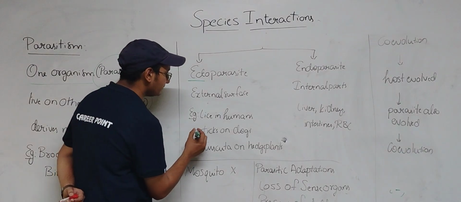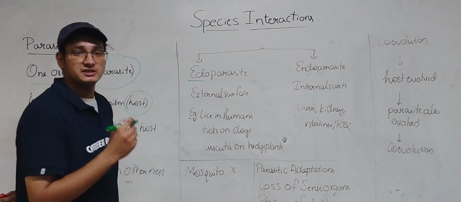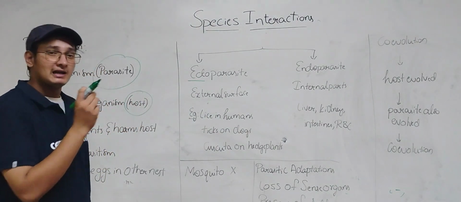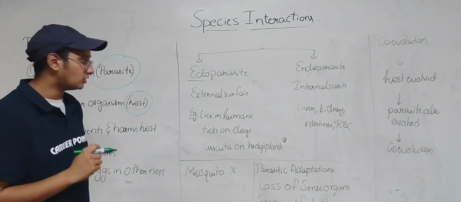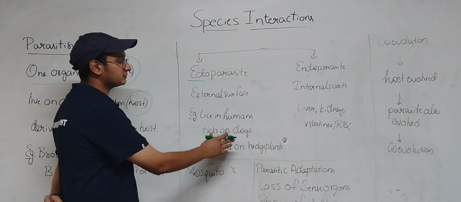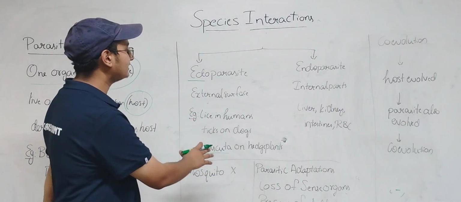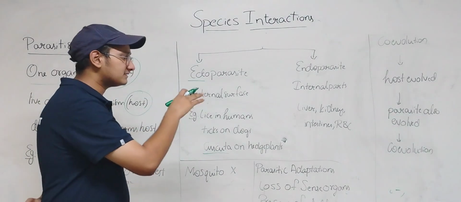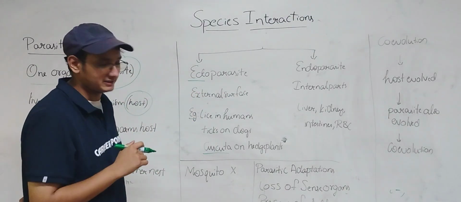Coming to the examples, lice in humans which are present in the hair, and ticks on the dog, small lice-like structures which are present on the dog, and cuscuta, which is a parasitic plant present on hedge plants. So these are the examples of ectoparasites. Ectoparasites means the parasites which live on the external surface.